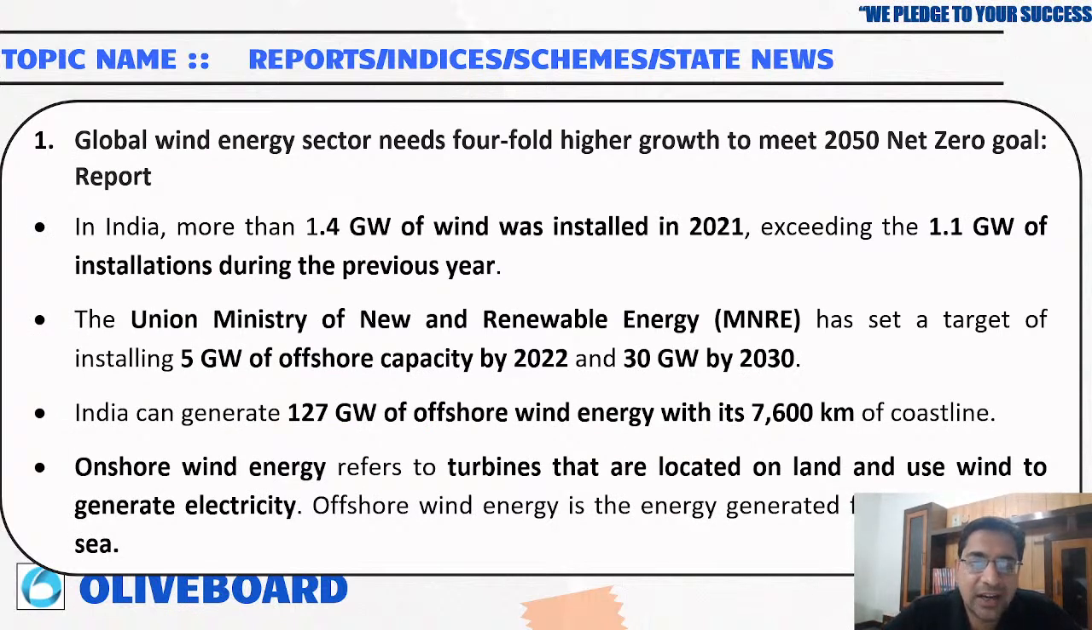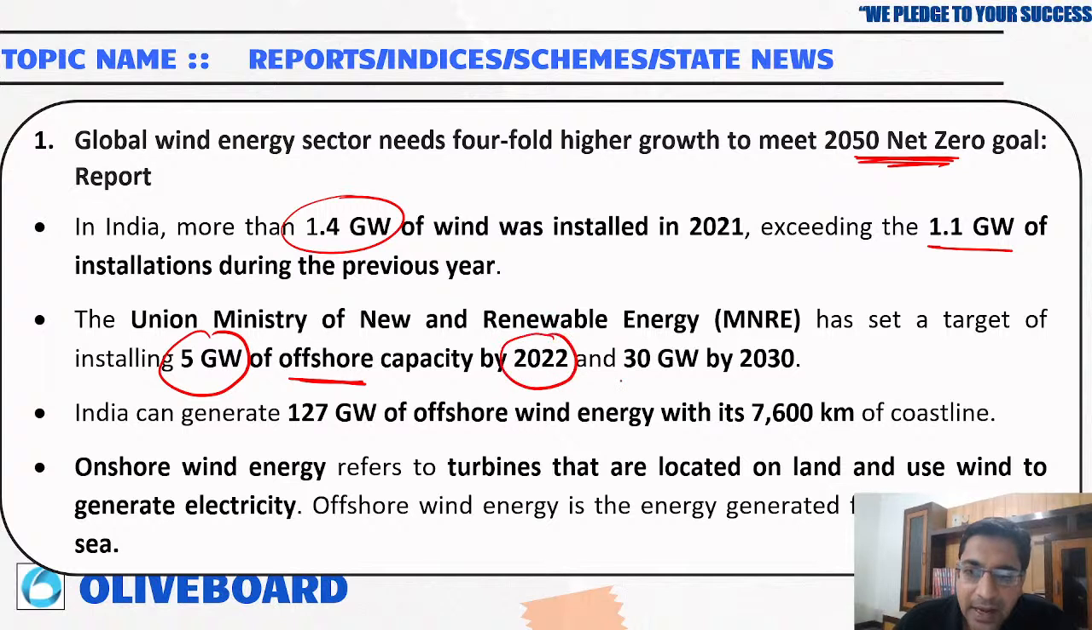Now, global wind energy sector needs 4-fold higher growth to meet the 2050 net zero goal. India has more than 1.4 gigawatt of wind energy already installed. We have already exceeded our 1.1 gigawatt of installation from the previous year. The Renewable Energy Ministry has set a target of installing 5 gigawatt of offshore capacity by 2022 and making it 30 gigawatt by 2030. India can generate 127 gigawatt by offshore wind energy because India has a coastline of 7,600 kilometer.